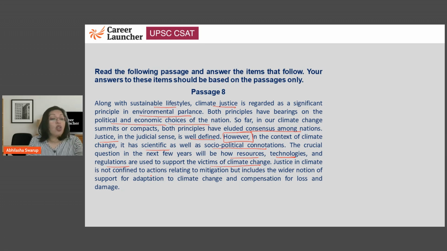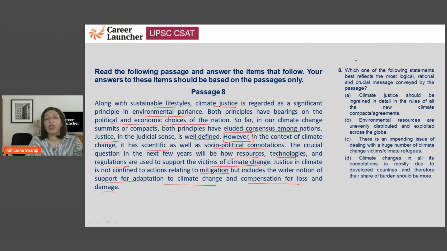Justice in climate is not confined to actions relating to mitigation, so reduction, but also includes a wider notion of support for adaptation. You have to adapt to climate change and compensate for loss and damage. So all of that has to be taken care of. All right, let's look at question number 8. What is the most logical, rational, and crucial message that is conveyed by the passage? Climate justice should be ingrained in detail in the rules of all the new climate compacts and agreements. I'll put a star on this.